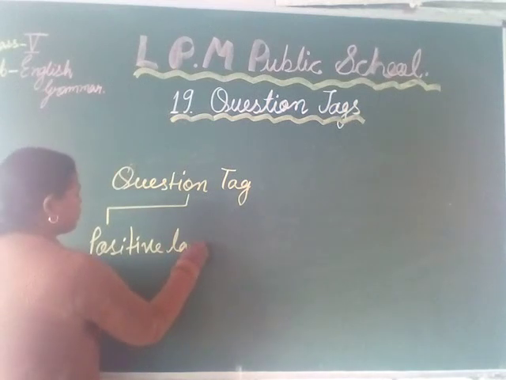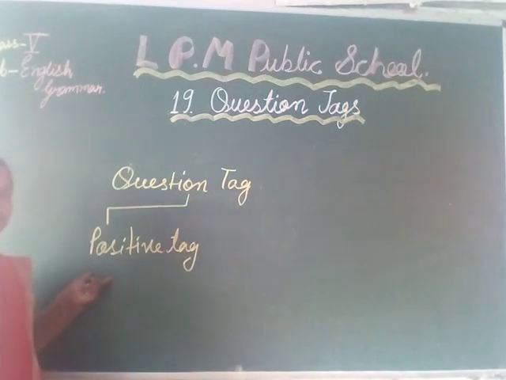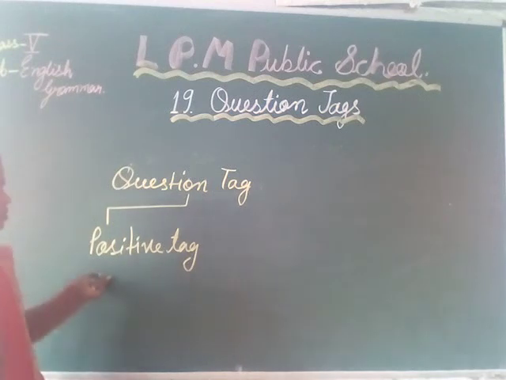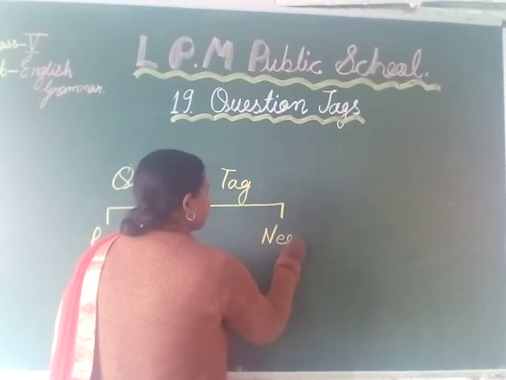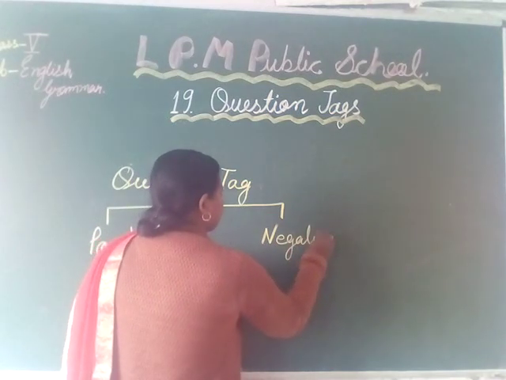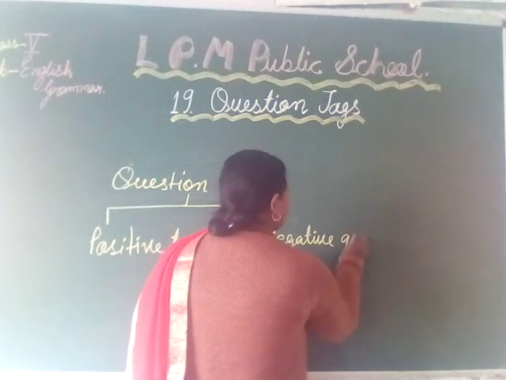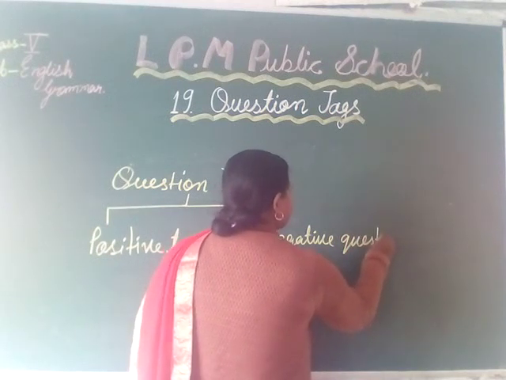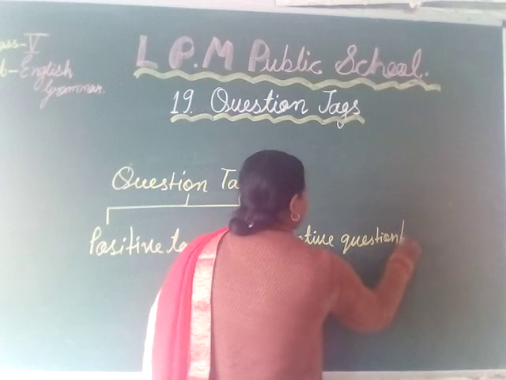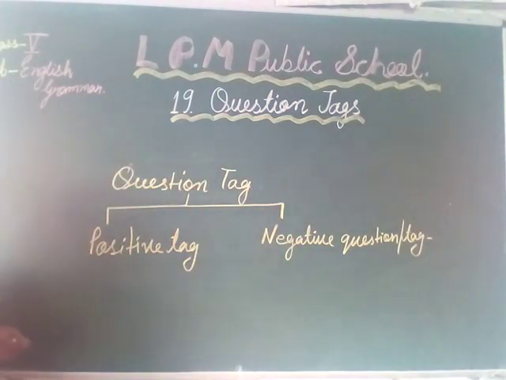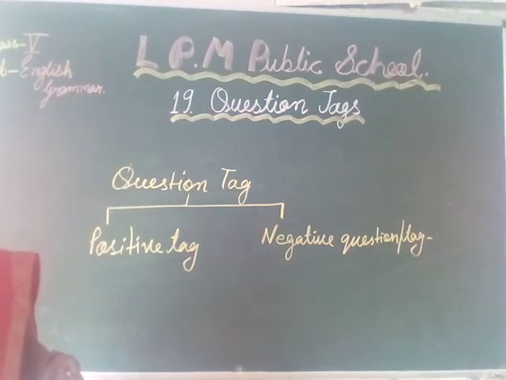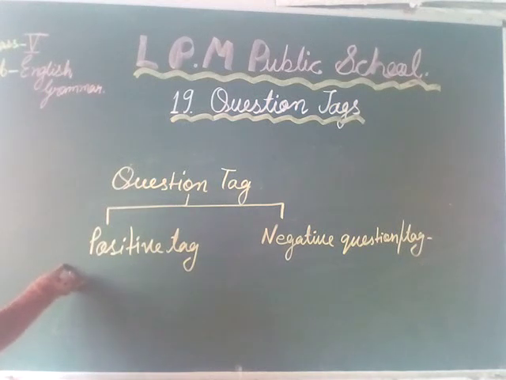Positive tag means when our statement is in positive form, then we say it is a positive question tag, and it is also in negative form. It is negative and positive both. First we see the example of positive and then we see the example of negative.